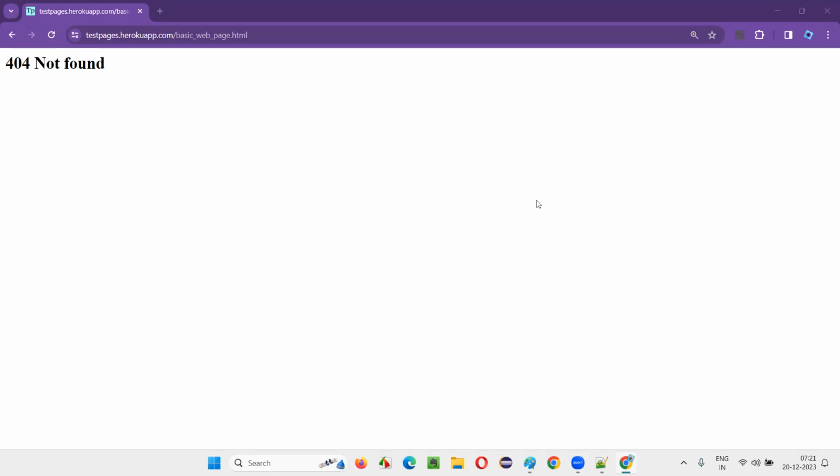Developer tools you'll get. That is one way. With inspect also you'll get this kind of thing. Whatever you get with F12, the same thing you'll get with inspect also. But without inspect, I am saying there's a better option. Is there a better option to check the HTML code of this web page? I'll show you right away.